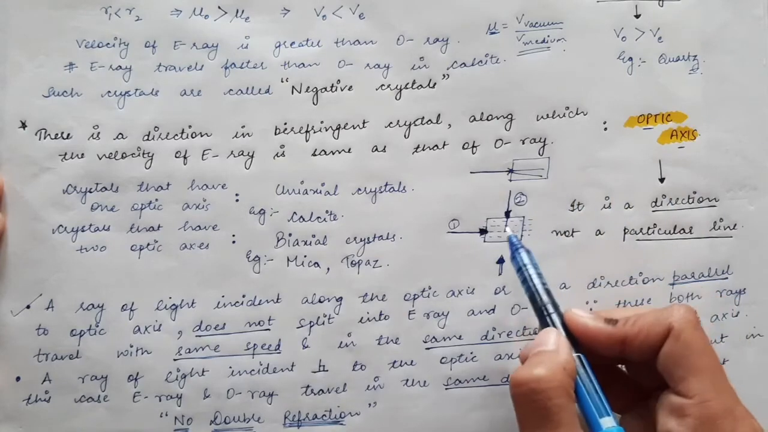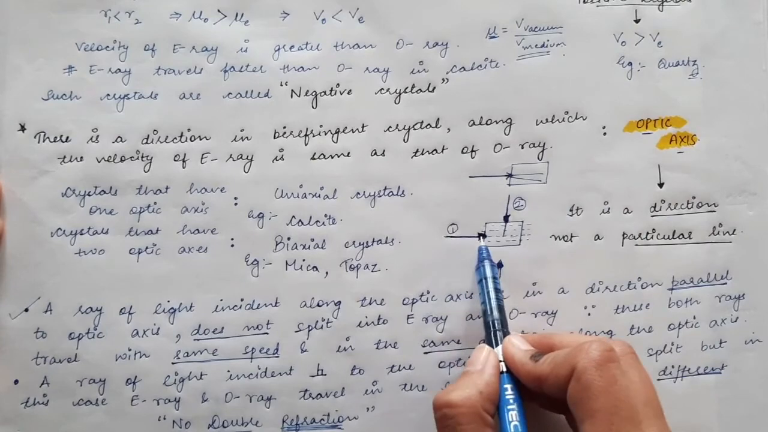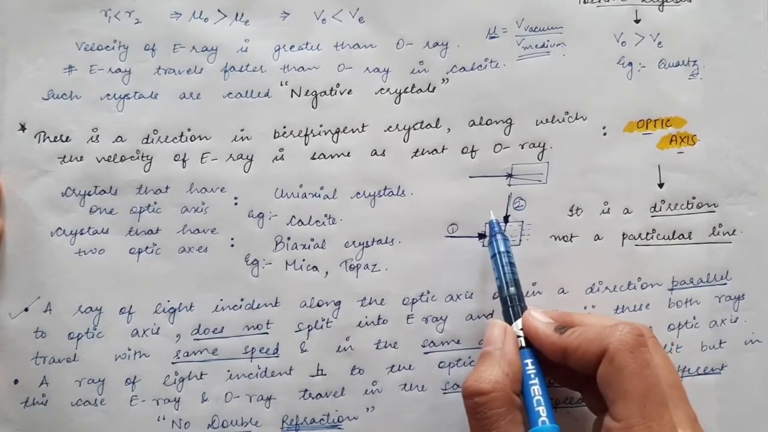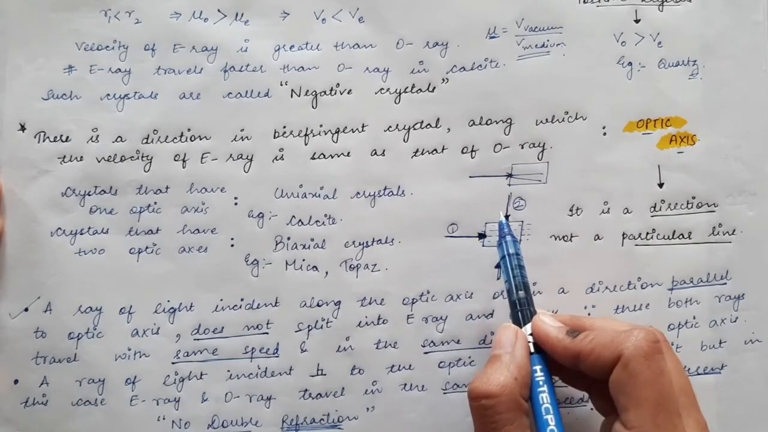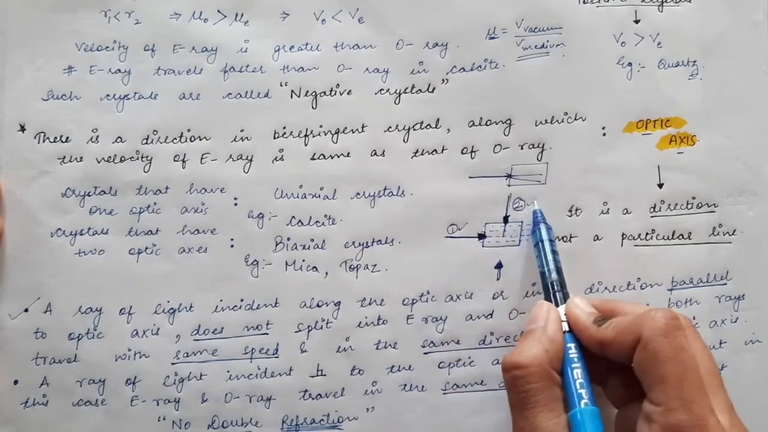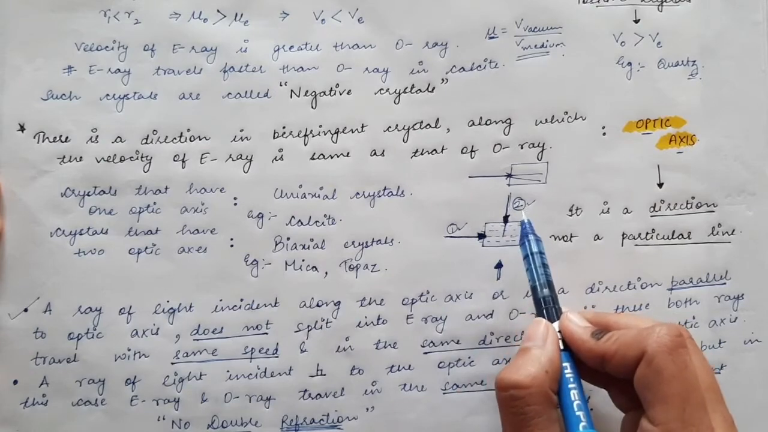Whereas if you take any other direction other than this direction or this perpendicular direction, and you make the light fall along that particular direction, in those cases double refraction will occur. So except for these two cases, there will be double refraction.